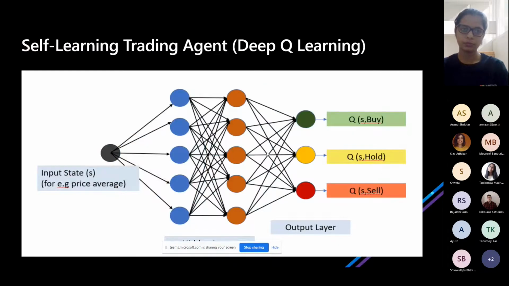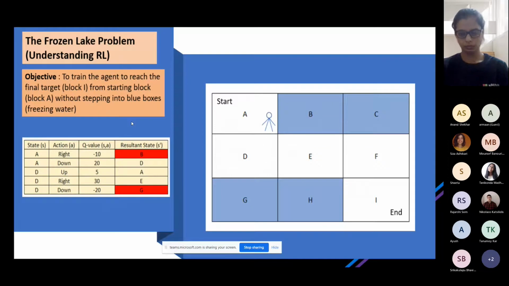So what we have discussed till now is that we need to have a Q value. This frozen lake problem is very small, with only 9 states. But in a trading scenario, or a self-learning car scenario, or if you are designing a bot to play against world champions of chess, there are many states and many actions involved.